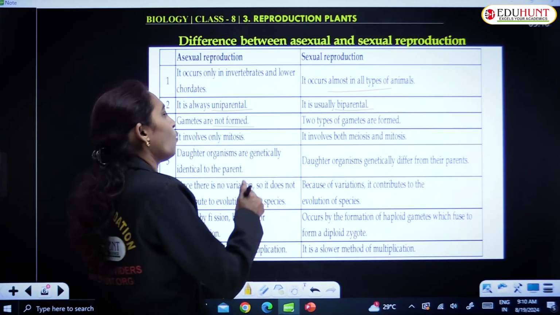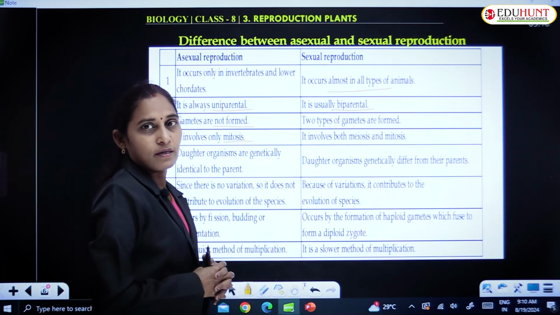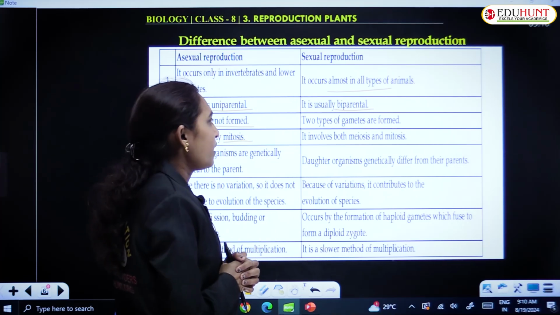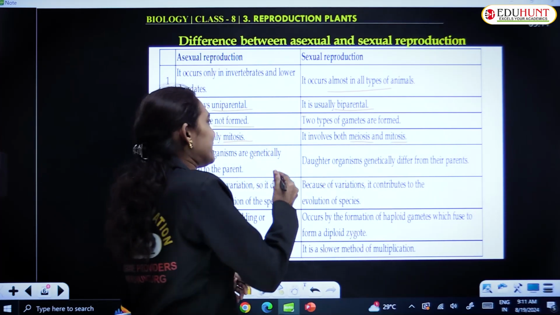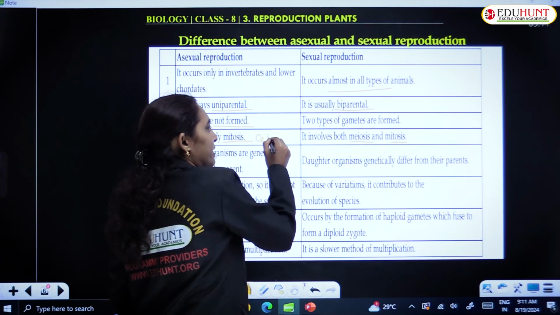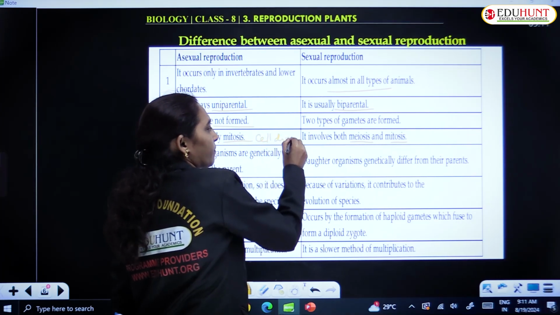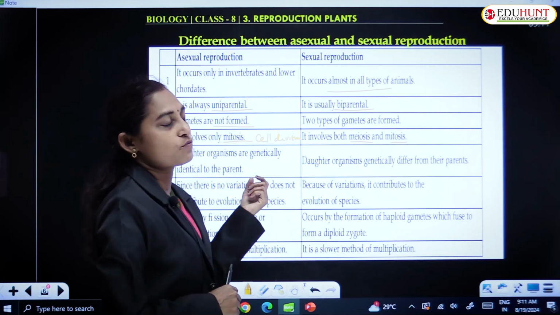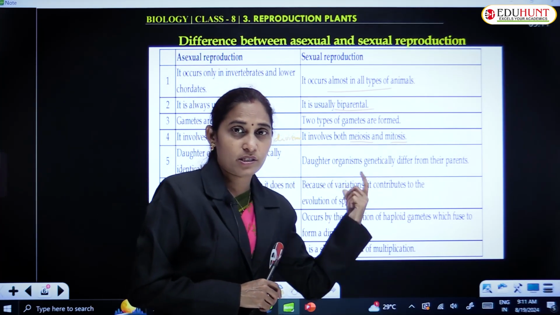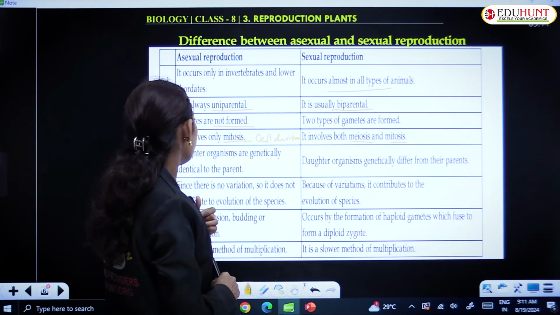Asexual reproduction involves only mitosis, which is a cell division, and sexual reproduction involves both meiosis and mitosis.